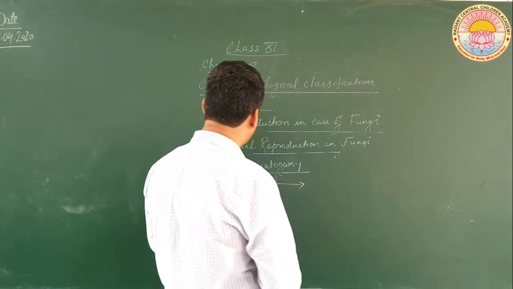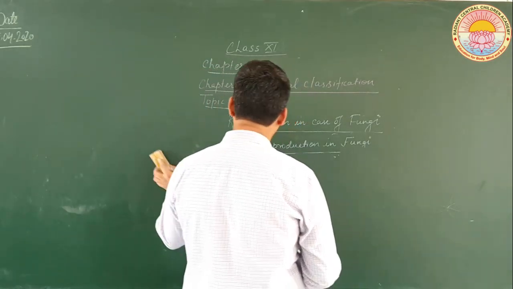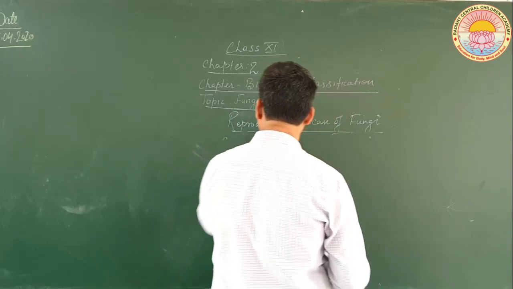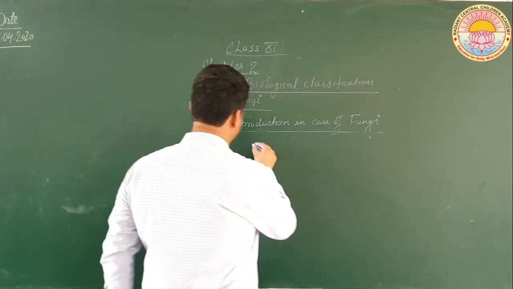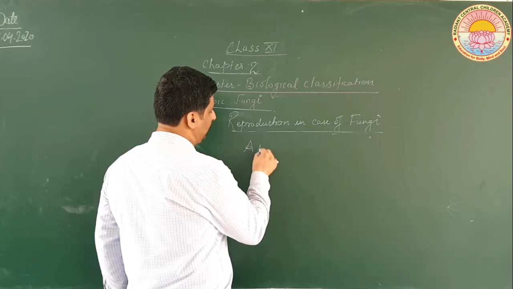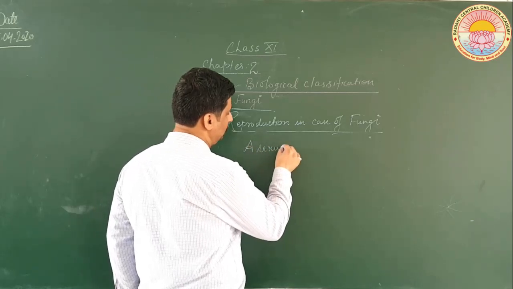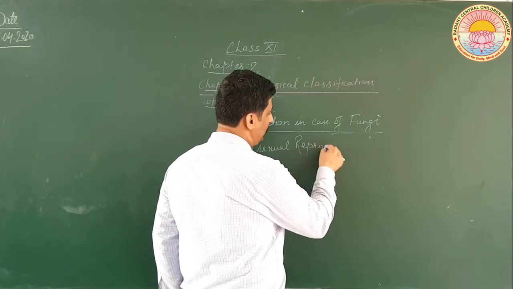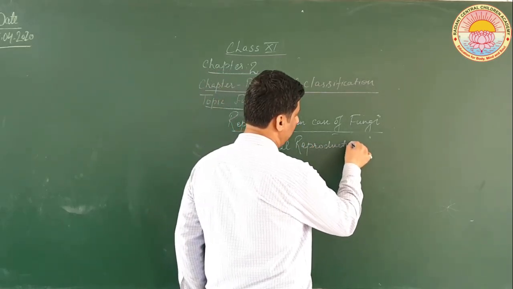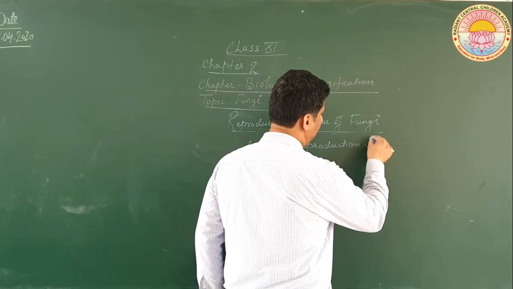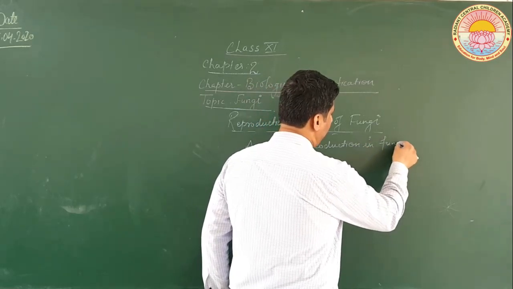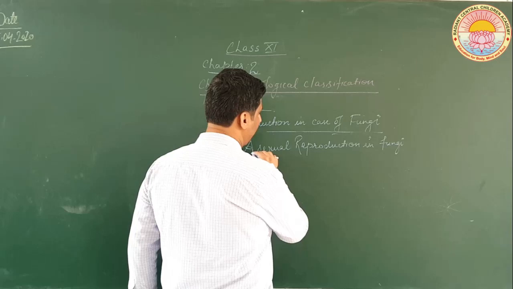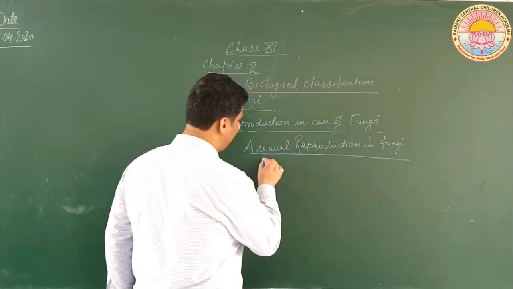Now let us discuss asexual reproduction in fungi. In most cases of asexual reproduction, spores are produced.